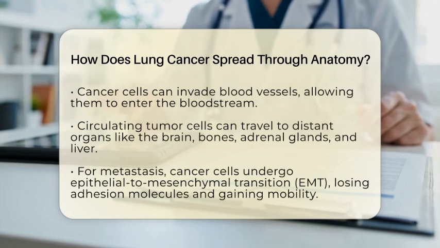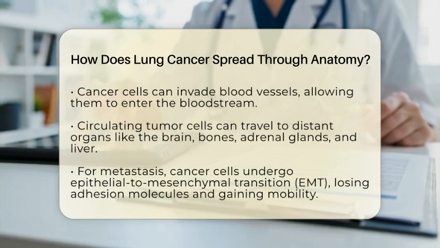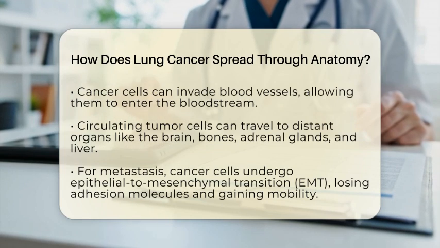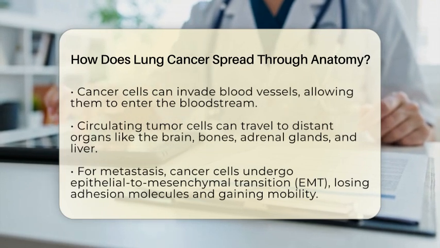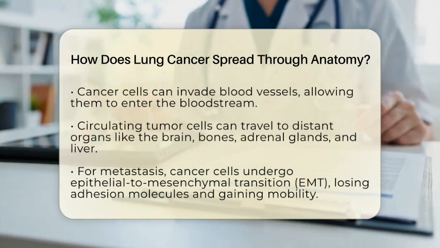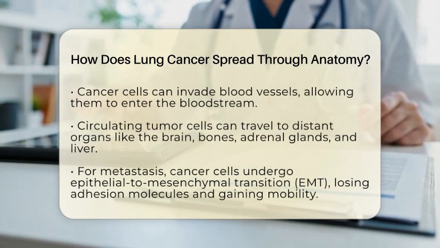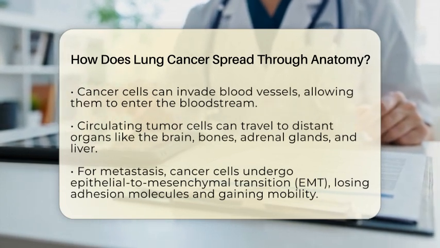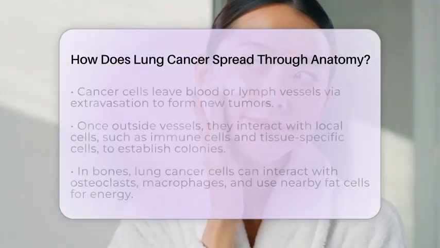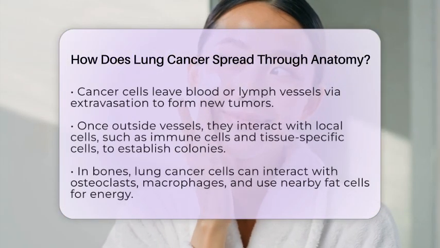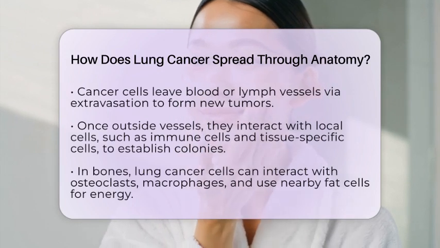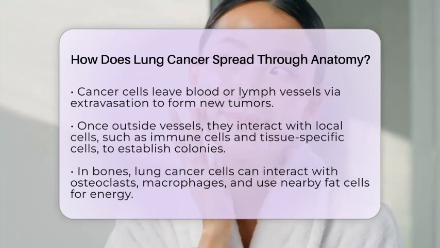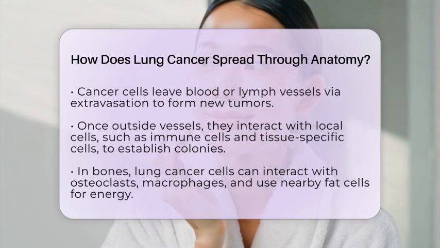For successful metastasis, these cells must survive the mechanical forces of blood flow and stick to the walls of blood vessels at new sites. For lung cancer cells to establish new tumors elsewhere, they undergo changes at the cellular level. One key change is called epithelial-to-mesenchymal transition, or EMT. During EMT, cancer cells lose their adhesion molecules, like E-cadherin, which normally keep cells stuck together.